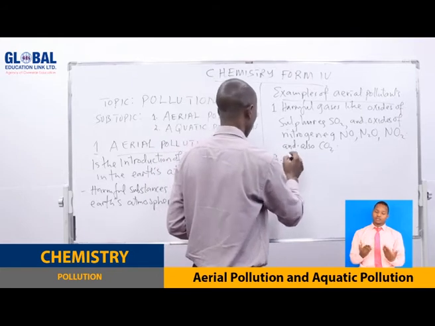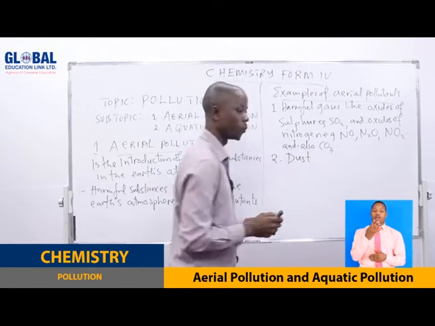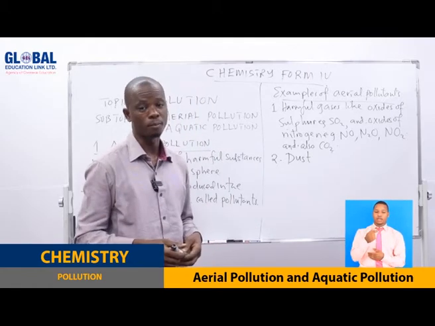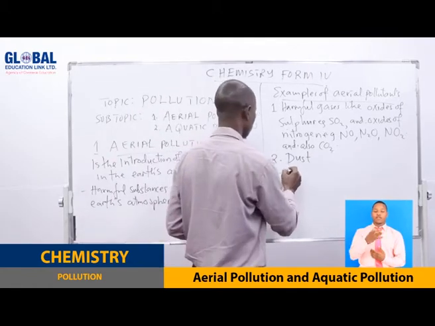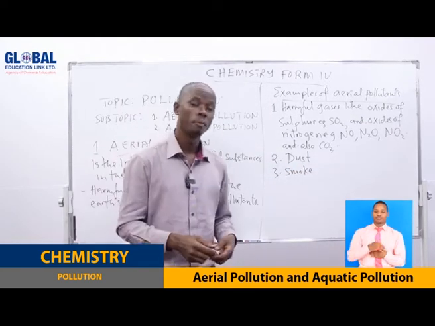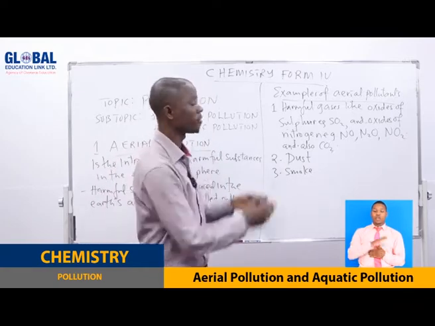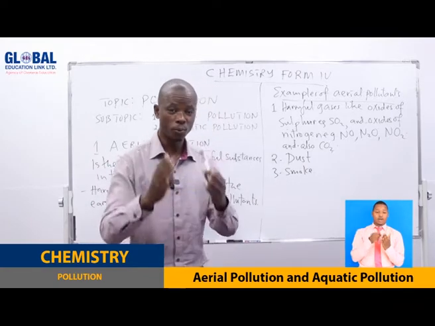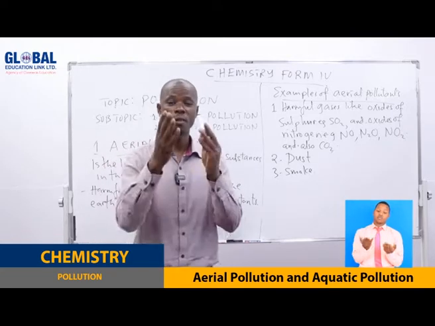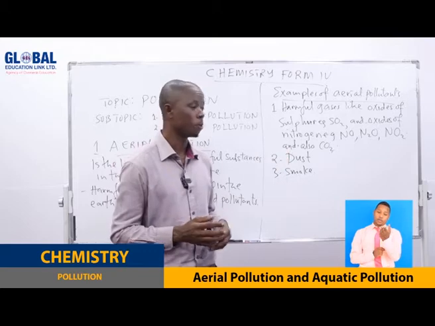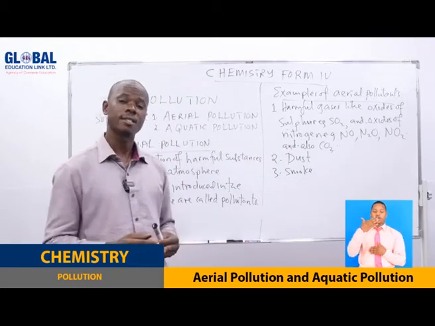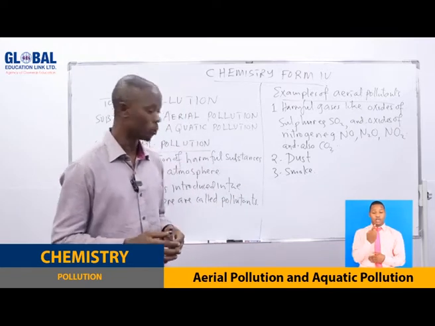Now, another example, we have dust. When dust is introduced in the air by different operations, it pollutes the air. We have smoke. This can also be one of the pollutants. So these are a few to mention. I'm sure that you know some more of them. Can you mention them right where you are? Those are very simple. Now, after we have discussed examples of aerial pollutants, let us see the causes of aerial pollution.